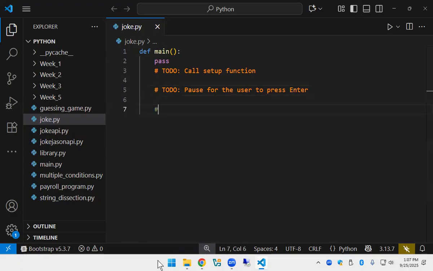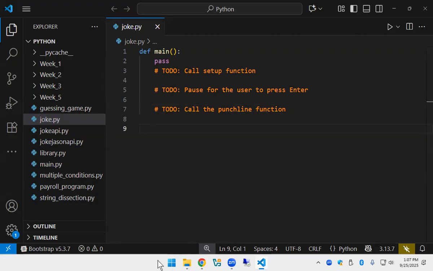Then we call the punchline function. Ta-da! Well, that means, of course, we need to define those functions.